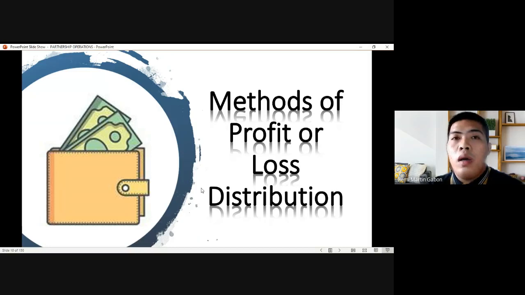Now we're going to talk about the methods naman. Methods of profit or loss distribution. How do the partners distribute the profit? Mainly the profit, of course. If there is a loss, they can also distribute the loss. But mainly again, profit, because the goal of the partnership is to earn profit.